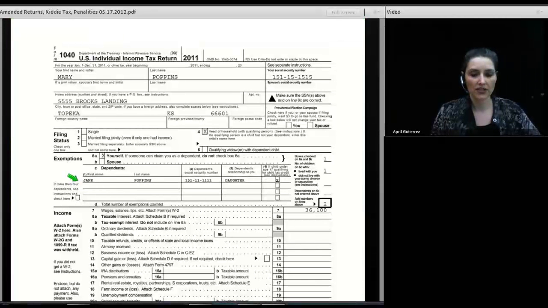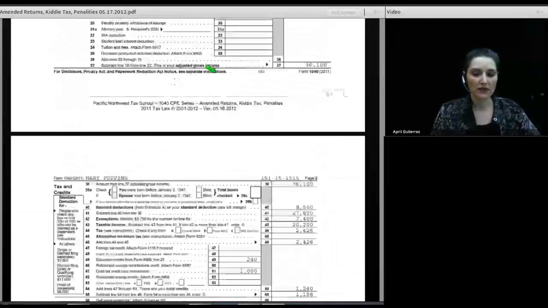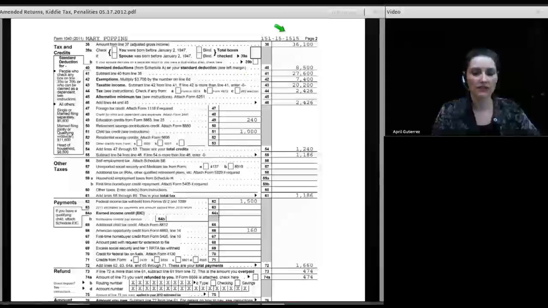we're showing that she had one dependent, Jane, and that her wage was $36,100, and that Jane is her daughter and is eligible for the child tax credit, 2 exemptions being claimed. We move over to page 2 of the return, and we have that adjusted gross income of being $36,100. So the information that you're seeing on this original return needs to be put on the 1040X form in column A. We can also see the amount of tax that was assessed for Mary on line 46, and we can see credits.